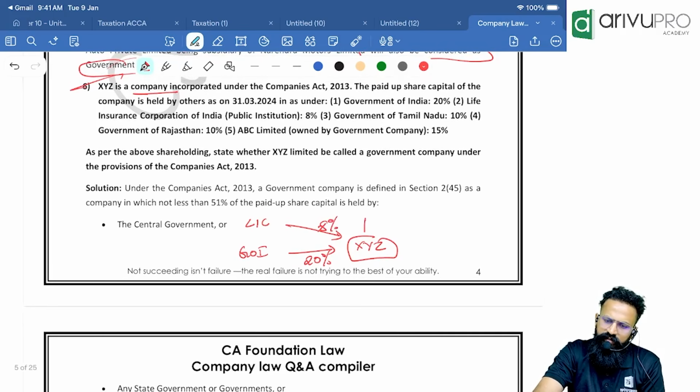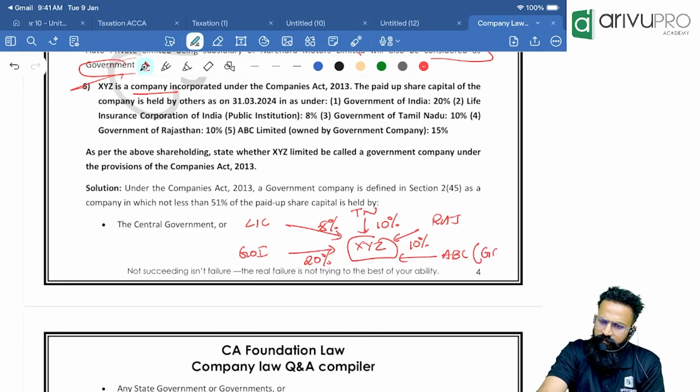Next one is Government of Tamil Nadu, it is holding 10% of the capital. Next one is Rajasthan, this is holding 10% of the capital. And next one is people ABC Limited. Technically this is a government company and this is holding people 15%.